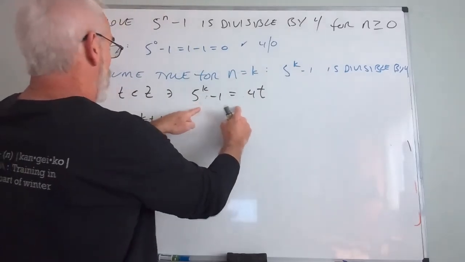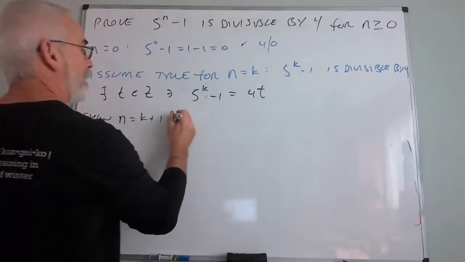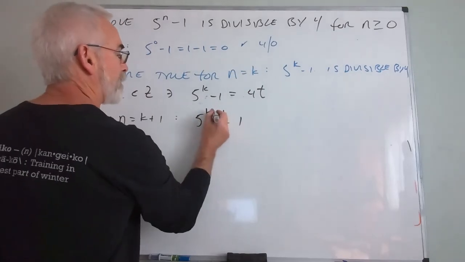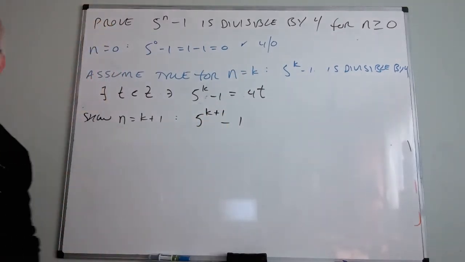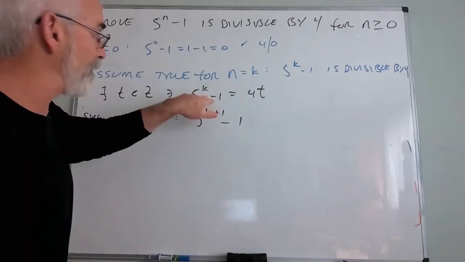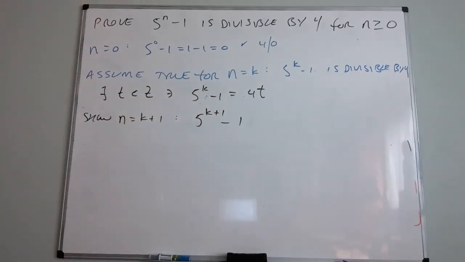This is how it translates. So now, what do I know? Well, I'm just starting with a statement. I need to prove that this statement is divisible by 4, and the only assumption I made is that this is divisible by 4. So how do we get around this? Well, we can actually be a little bit clever.